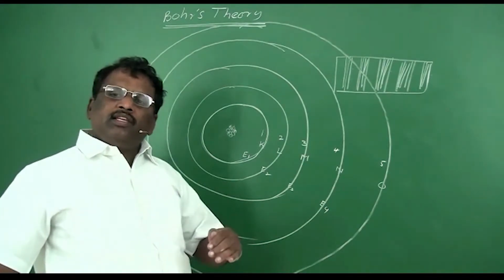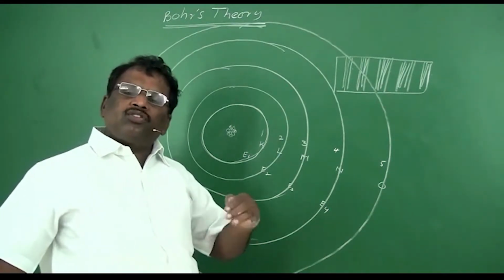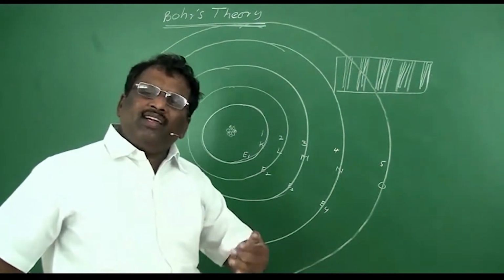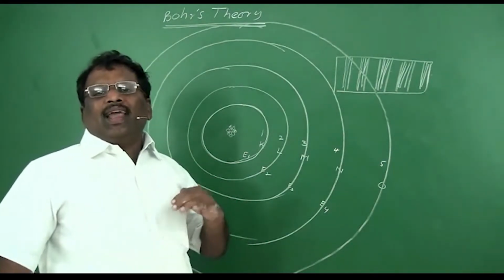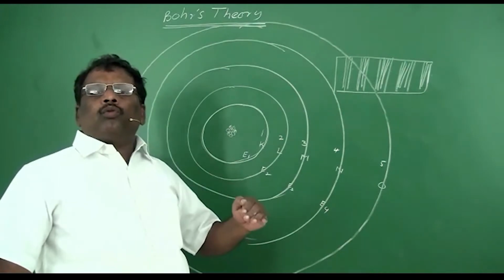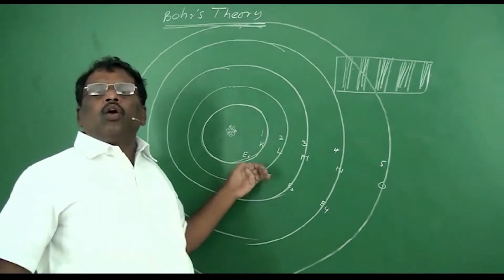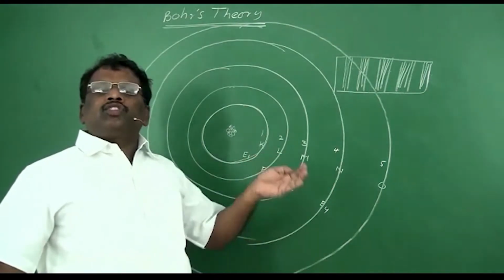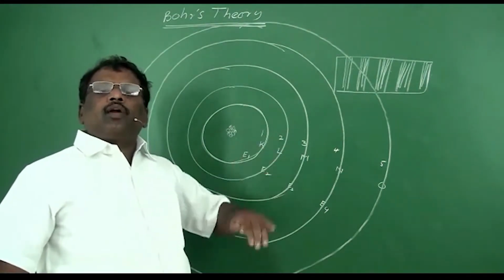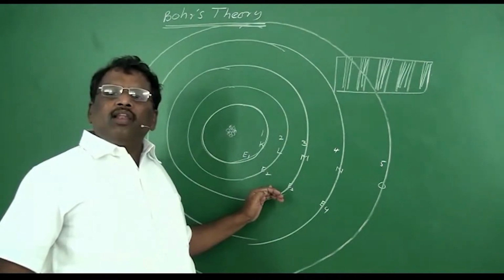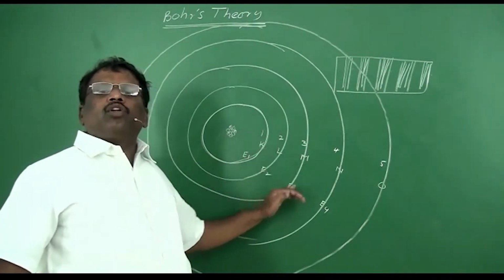The electron is also associated with a certain amount of energy. The electron can revolve in this energy level when the energy of the electron is equal to the energy of the energy level. Then only the electron will revolve here.